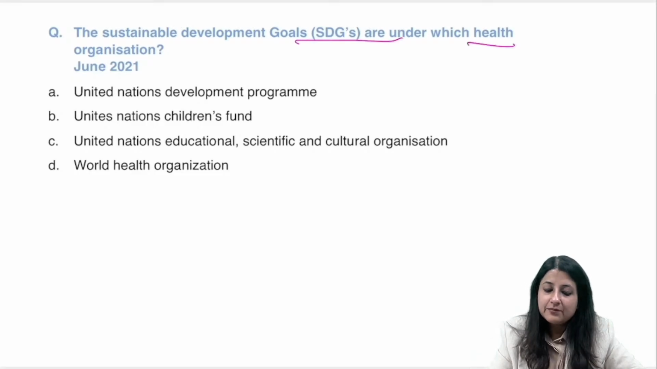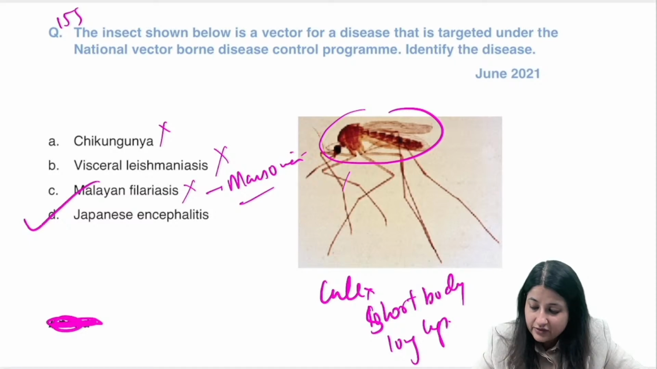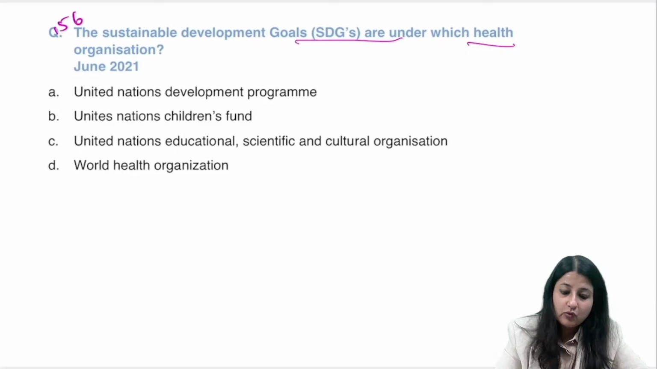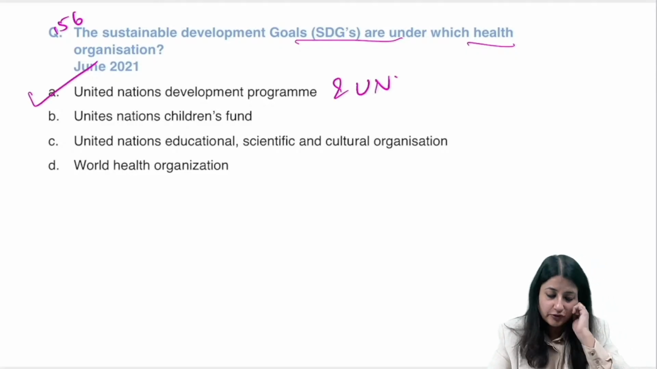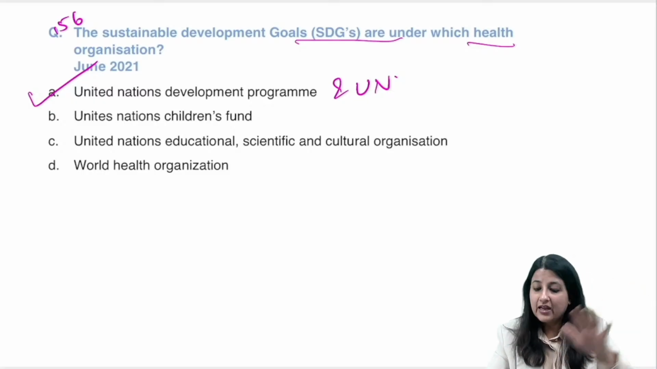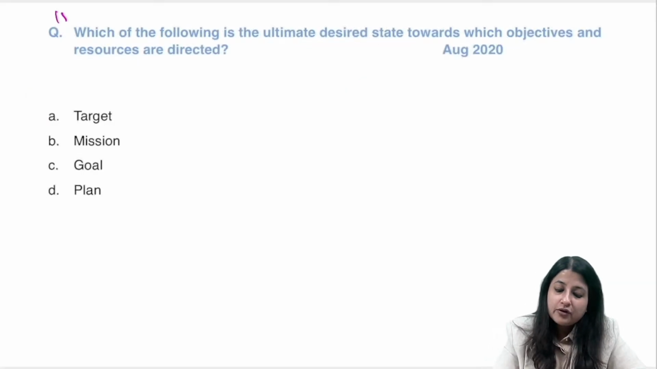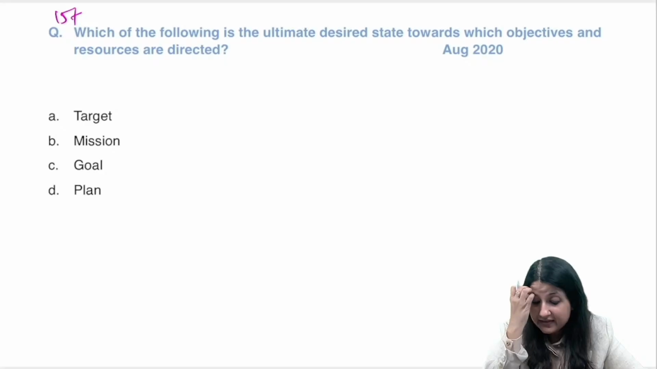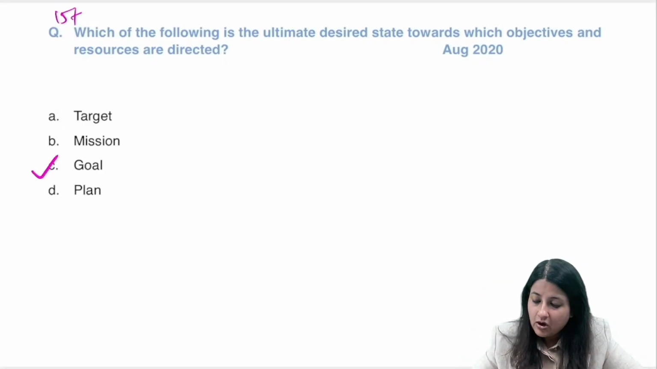Okay, SDG comes under which one? SDG is whose initiative? Everybody. All right, can you tell me, 156? SDG, I've told you, who framed it? UNDP and United Nations. Please don't say WHO, not at all. All right. Which of the following: the ultimate desired state towards which objectives and resources are directed is always a goal. Okay, all right, just 2 more questions to go.